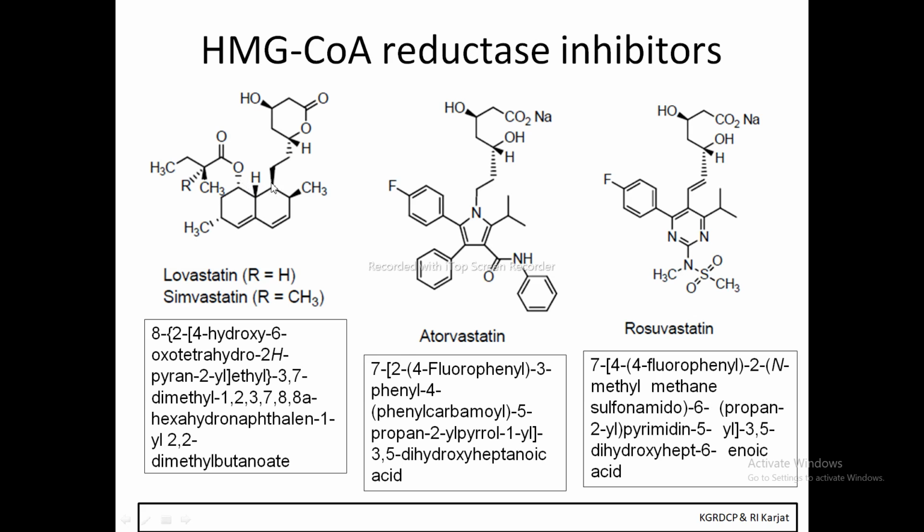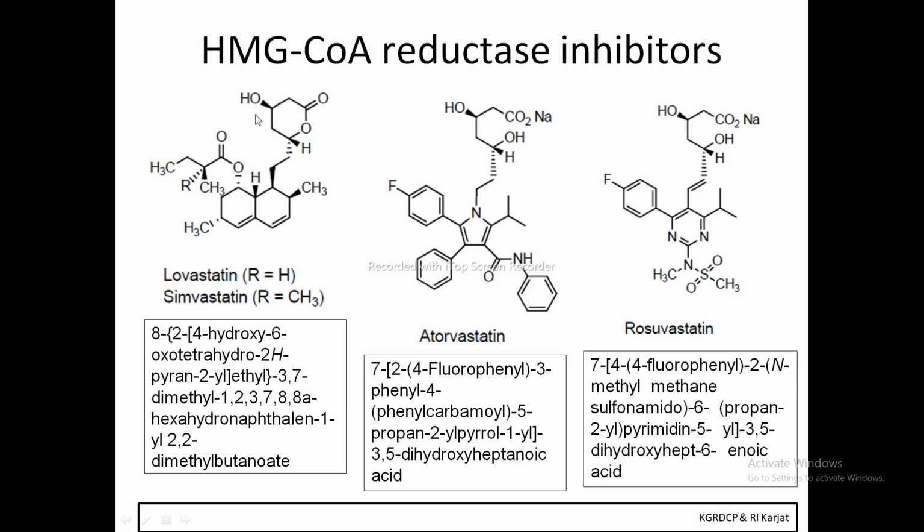So 8 dash. Then here are two carbons, carbon number 1, carbon number 2. So after 8 dash, 2 dash, then 1, 2, 3, 4, 4 hydroxy.